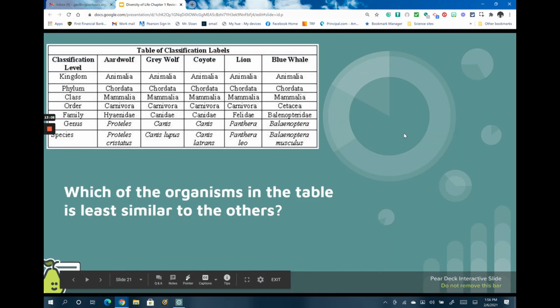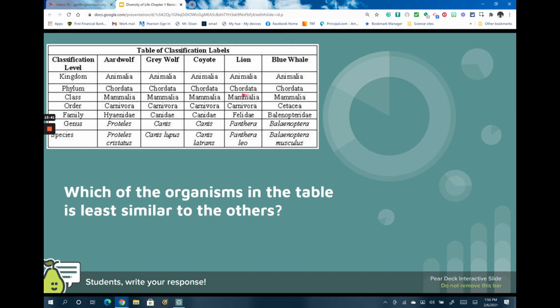Slide number 21. Which of the organisms in the table is least similar to the others? So what you should have done here was to look at the full name, the full categorization of these different organisms. We're trying to find the one that is the least similar. So all of these organisms are in the Animalia kingdom. All of them are chordata.